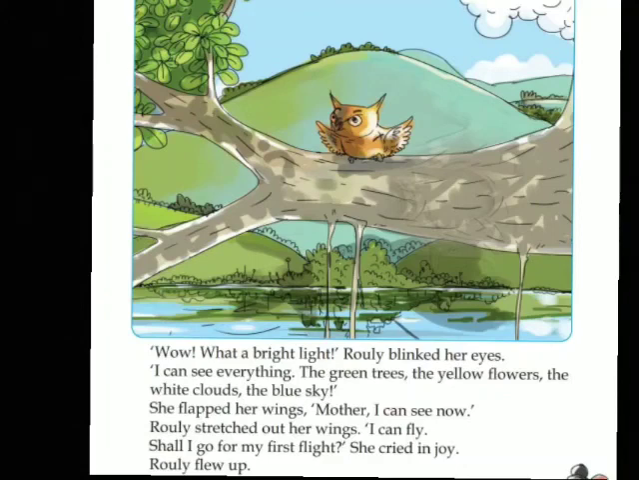She flapped her wings. Mother, I can see now, but mother is sleeping. Yes, so she's saying that, Mother, I can see now. I am ready. I am ready to fly. Rowley stretched out her wings. I can fly. Shall I go for my first flight? She cried in joy. Rowley flew up. So she is going for her first flight. She is going to fly for the first time.